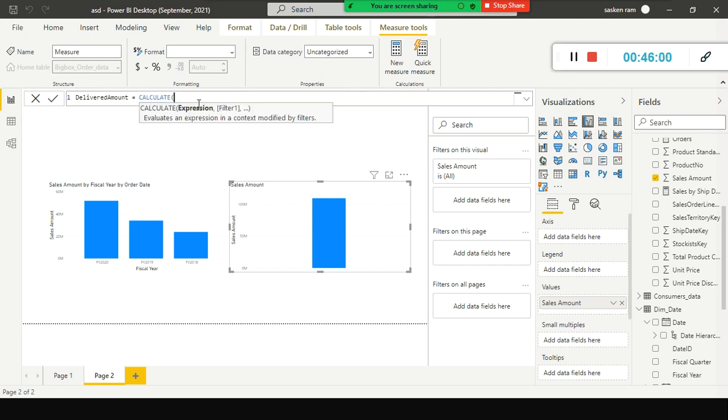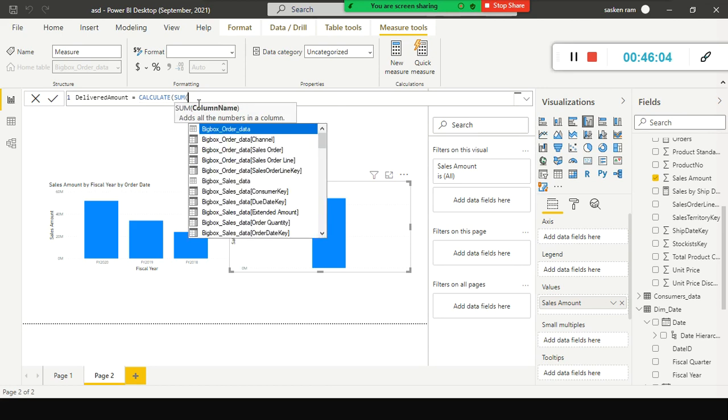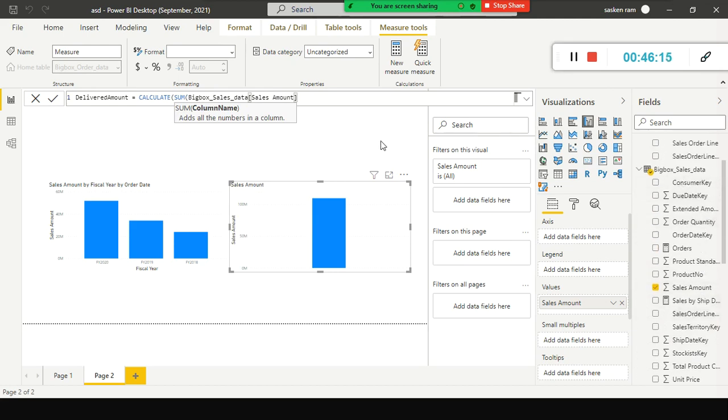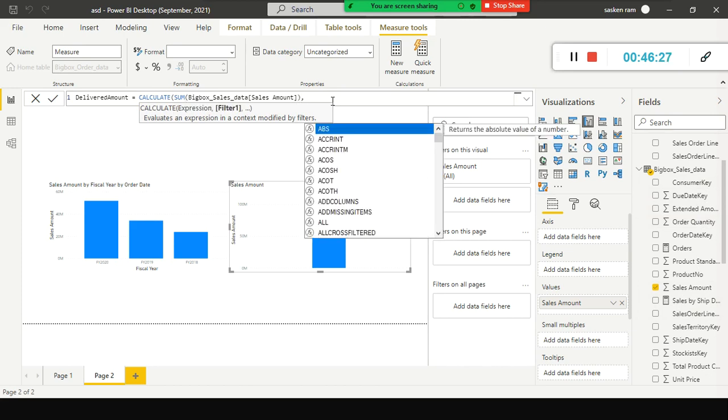I am just using that here, and we have the CALCULATE function available here. What I am doing is, we wanted to sum the sales amount. The sales amount is available in this table, because this is a fact table according to us. Since we are using SUM as a function, you need to make sure that you are closing the parenthesis. Most of them make the mistake here. Next, you need to filter based on which condition you want to sum the total sales, right?